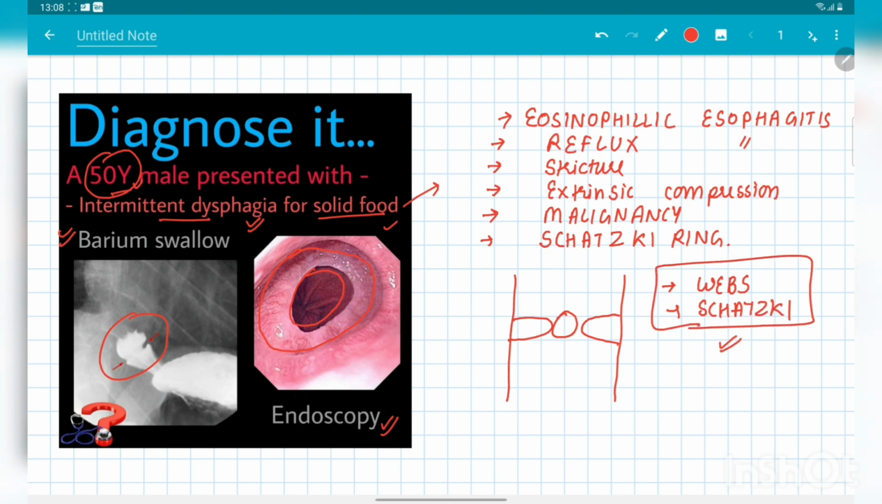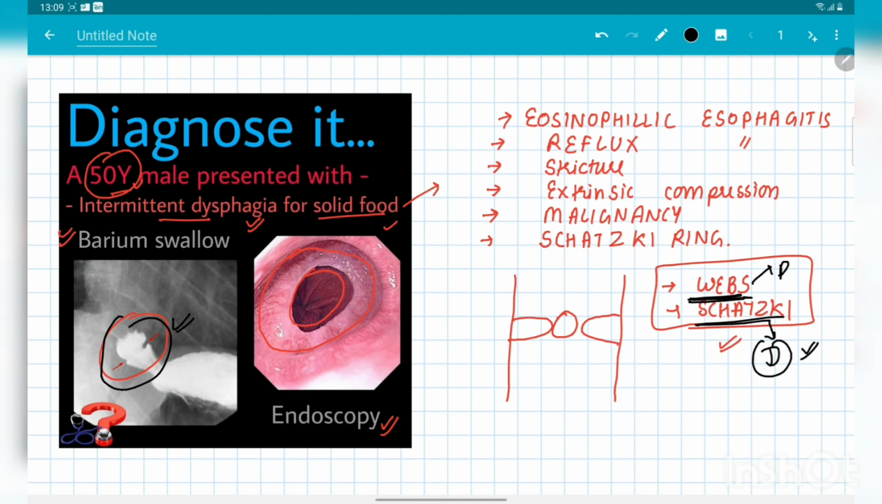These are the main two etiologies, and let's try to differentiate them on the basis of the presentation and the investigations that we have. The first thing that we can clearly see here is the anatomical location of the ring. You can see this is a distally present ring, not proximal. The webs in the esophagus are more proximal, and Schatzki's ring is usually at the gastroesophageal junction, so it is more distally present. So this is the first differentiating point.